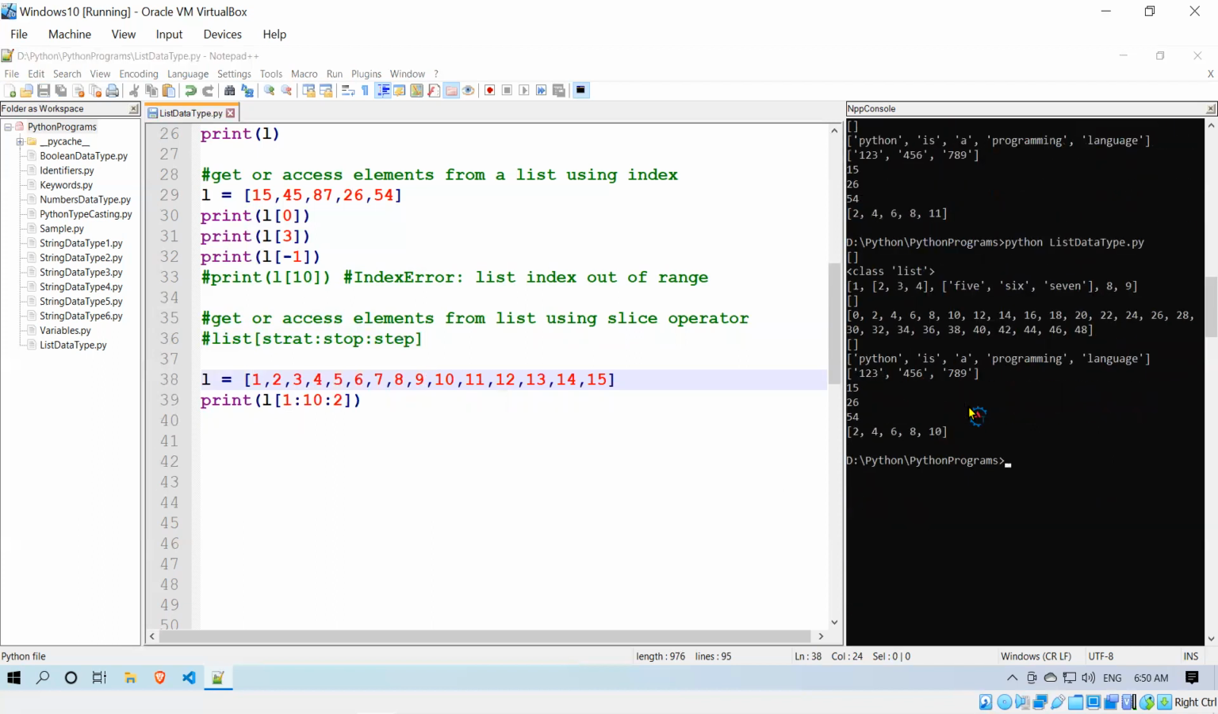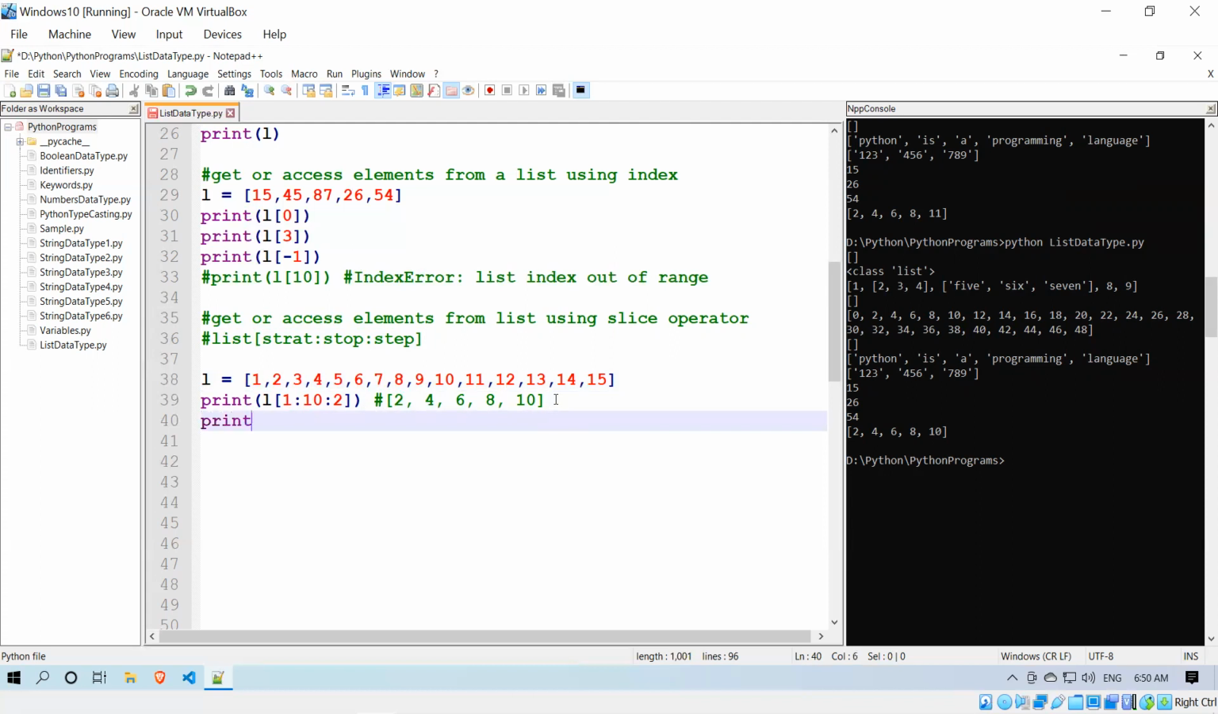It should give only till 10. Okay, so this is my output. 1 to 10 with the step 2 means it skipped this one, given 2. Then 3, skipped 4, 5, skipped 6, 7, skipped 8, 9, skipped 10. That is how it will give the values using the slice operator.